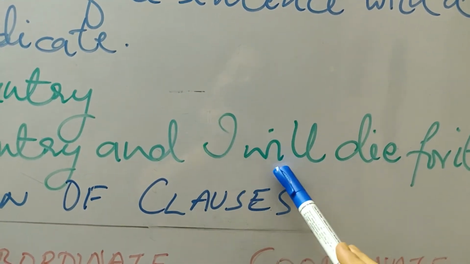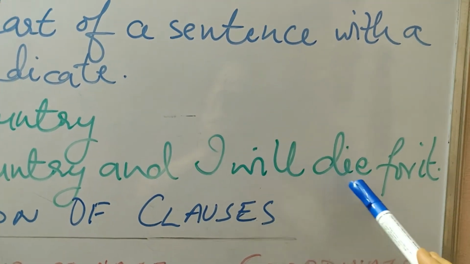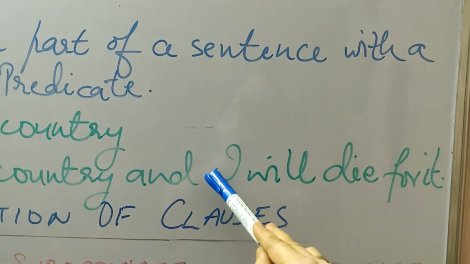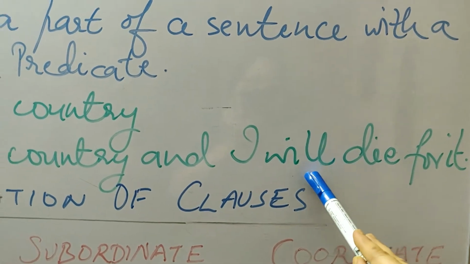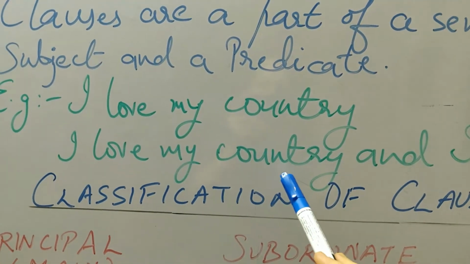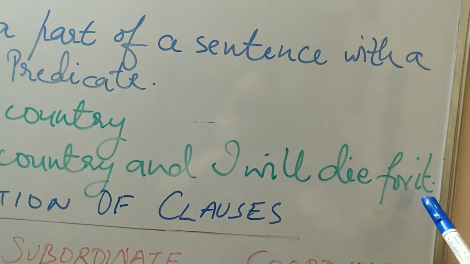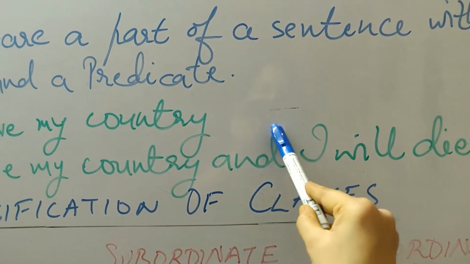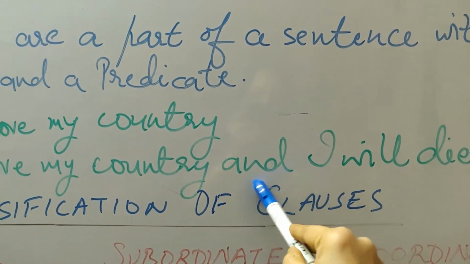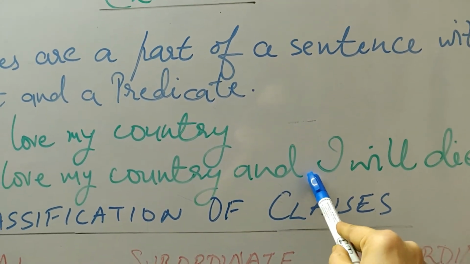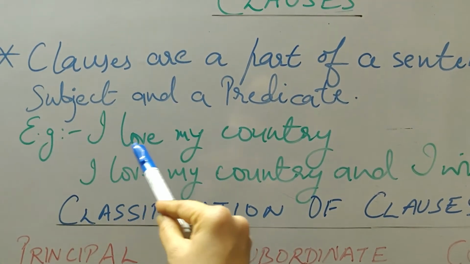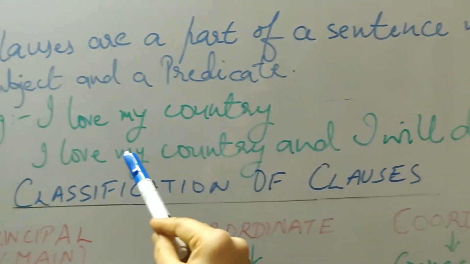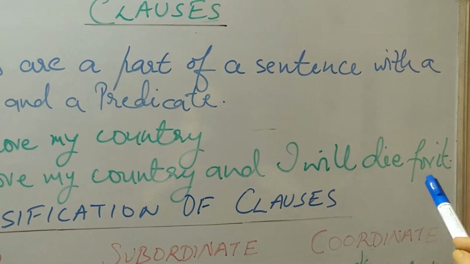I is the subject and will die for it is the predicate. So it's also a clause, and these two clauses are joined by a conjunction, and is the joining word. So the first sentence has a single clause, while the second sentence has two clauses. There can be multiple clauses.